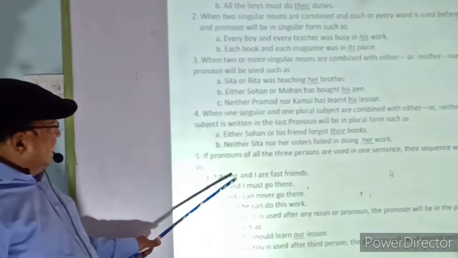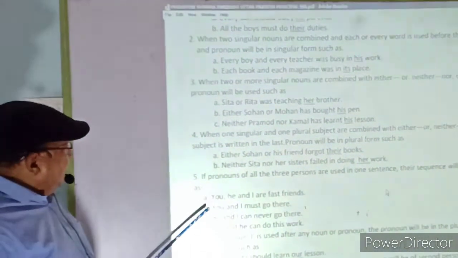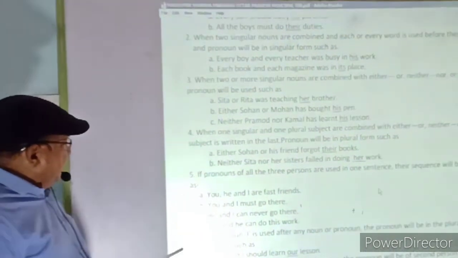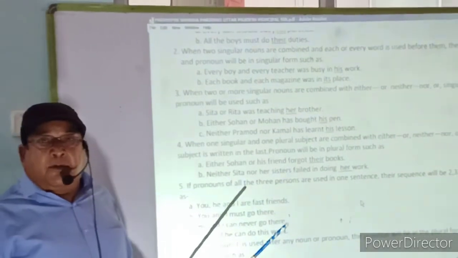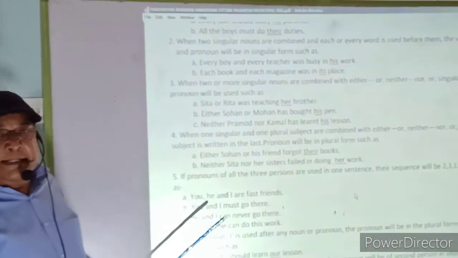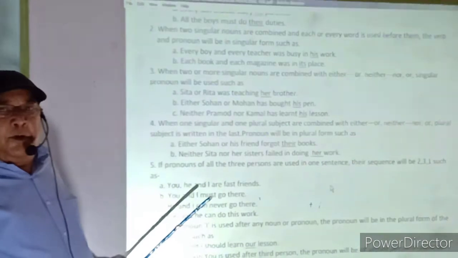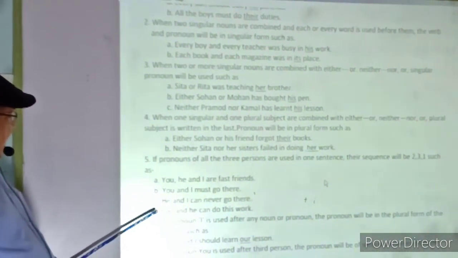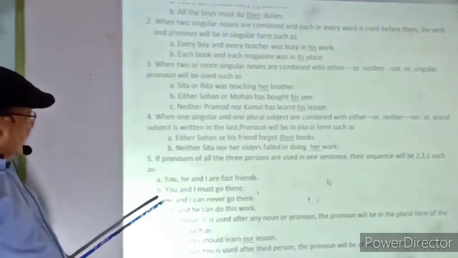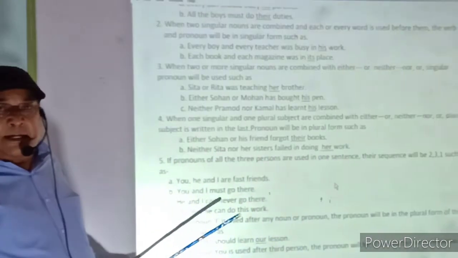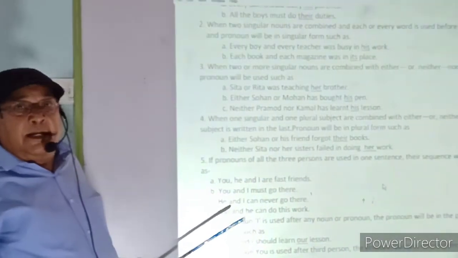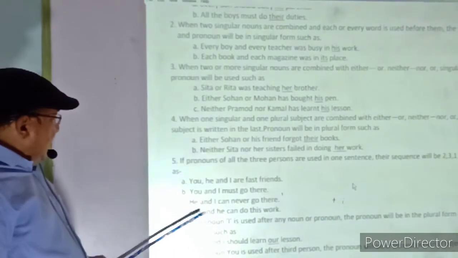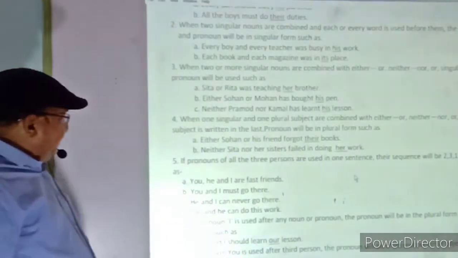In case the third person is not there, then the sequence will be 2, 1 or 21: You and I must go there. And in case the second personal pronoun is not given, then the sequence will be 3, 1 or 31: He and I can never go there. And in the other case, if the second and third personal pronouns are given, then their sequence will be 2, 3 or 23: You and he can do this work.